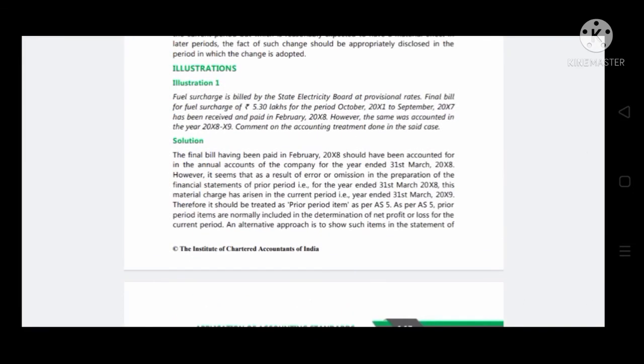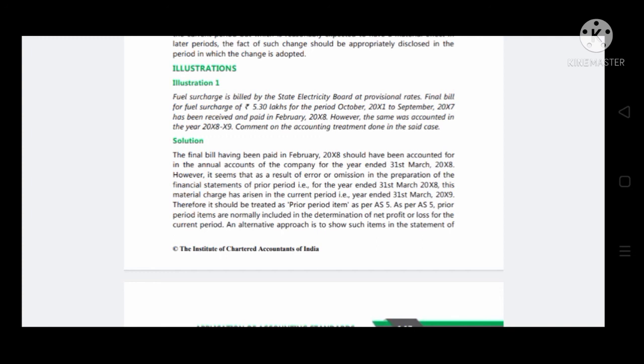Fuel charge is billed by the state electricity board at provincial rates. Final bills for fuel surcharge of rupees 5.30 lakhs for the period October to September has been received and paid in February 2018. However, the same was accounted in the year 2018 to 2019. Comment on the accounting treatment done in the said case.